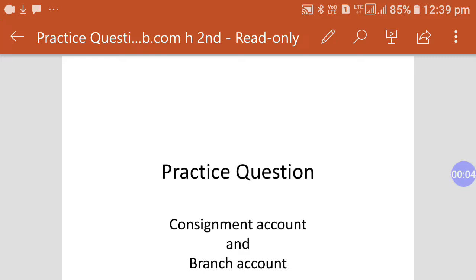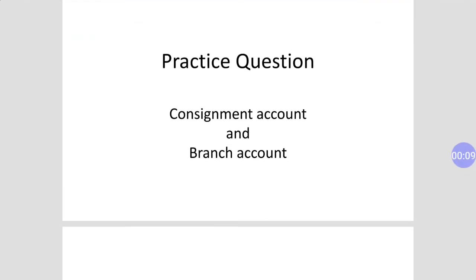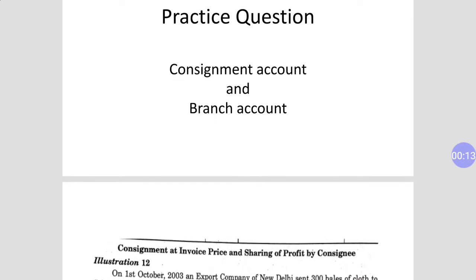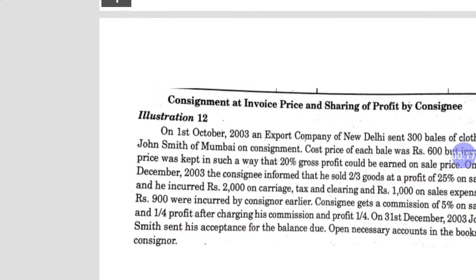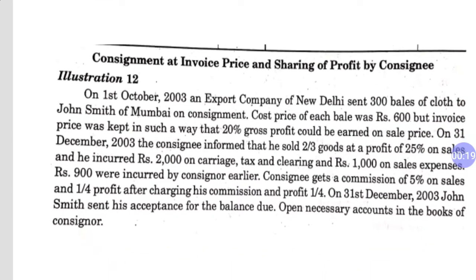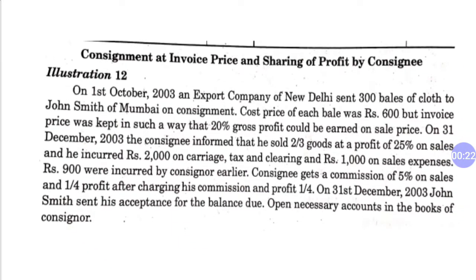Today we are here with our practice question of consignment and branch account. So we are starting our slides with a question of consignment account. This is a very important question. So let's check the category of the question: consignment at invoice price and sharing of profit by consignee. This is one of the important concepts in this question.